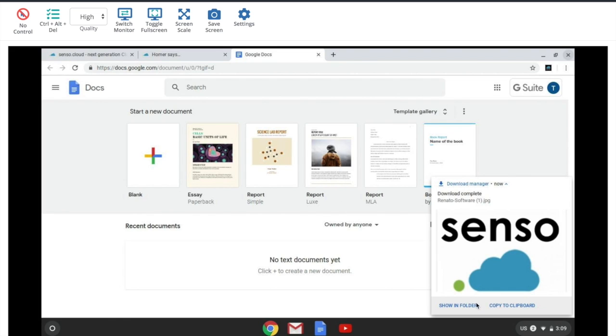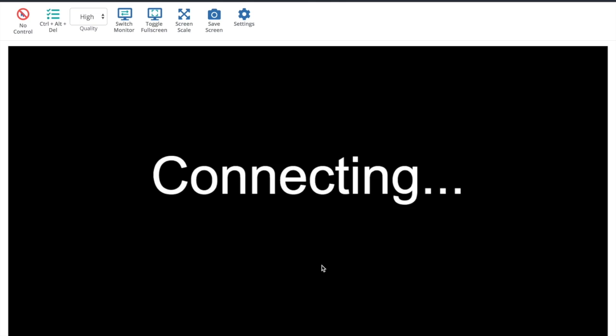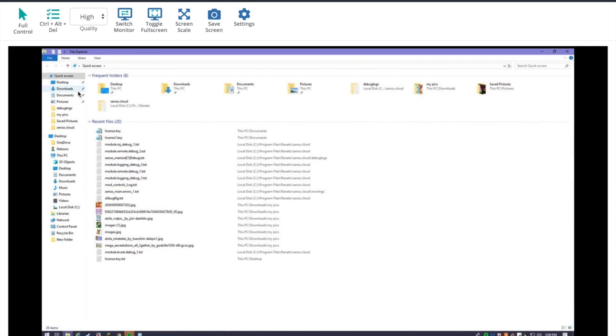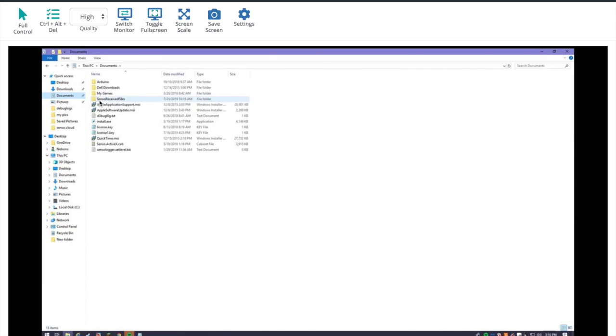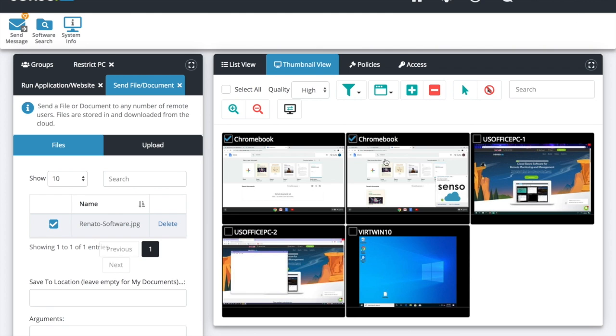What's going to happen, you'll see on the Chromebooks there, it's going to pop up and give us the option to show in folder or copy to clipboard so that we can put it in that cloud drive. Now on the PC side of it, because I didn't give it a specific location I wanted it to go to, it's going to go ahead and save it into, like I said before, Documents, Senso Received Files, and it's going to be saved right in here for us. There's that cloud logo that we sent out to it. All right.